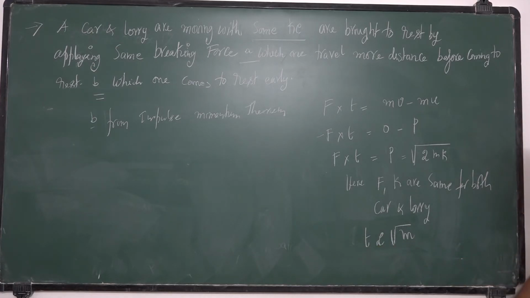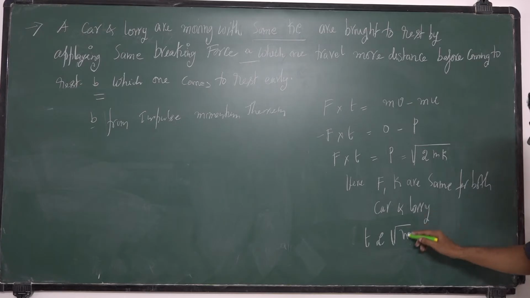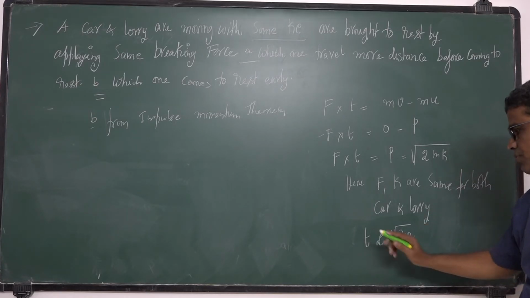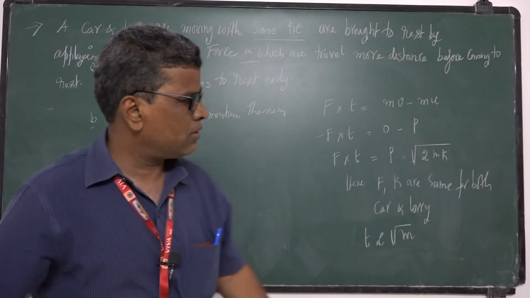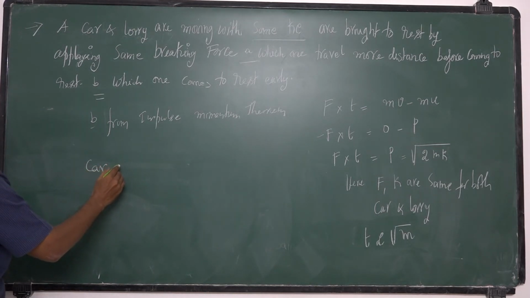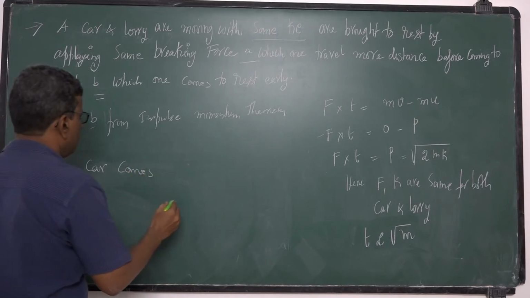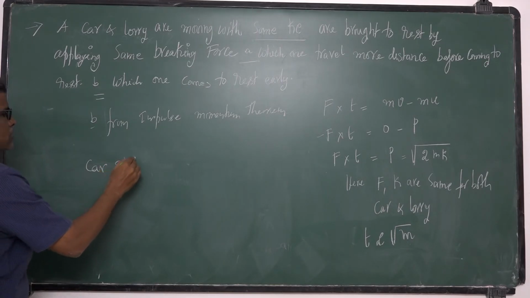Masses are different. Car has less mass and it will take less time to come to rest. Lorry has more mass and it will take more time to come to rest. So which one will come to rest early? Car. So the answer for B is car stops first.